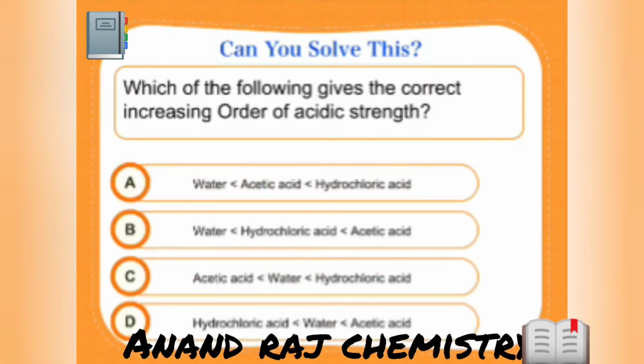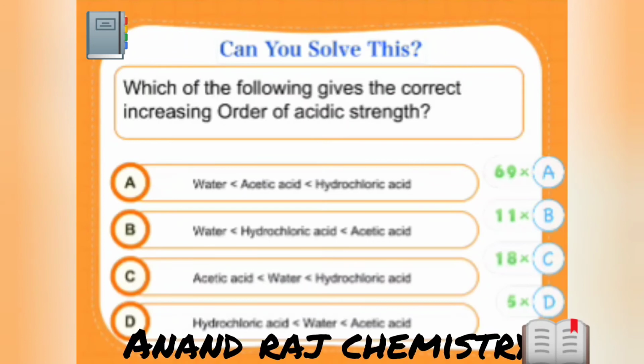Now, this particular question. If you can answer this, I'll give coins. Everyone, if you can answer this, I'll give the coin. But I need minimum 90% people to give correct answer.